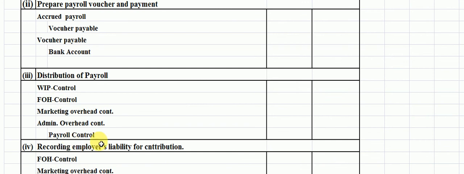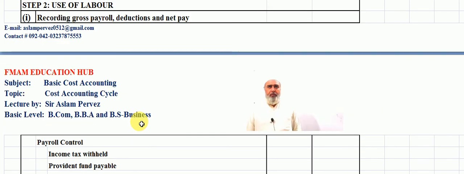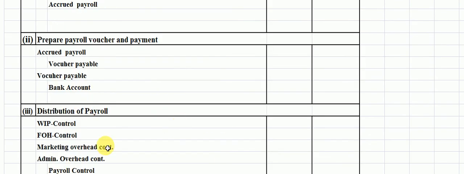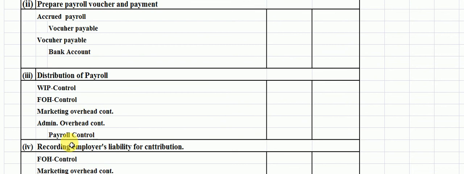Against this, payroll control is closed in the gross amount. Student, this is the way to distribute all the gross payroll into different segments.